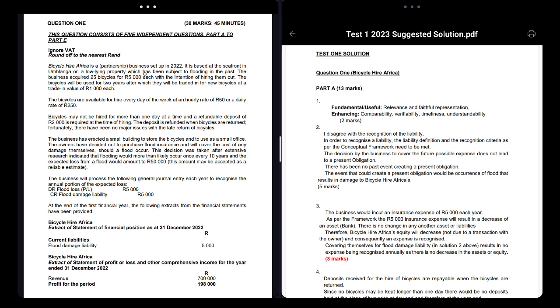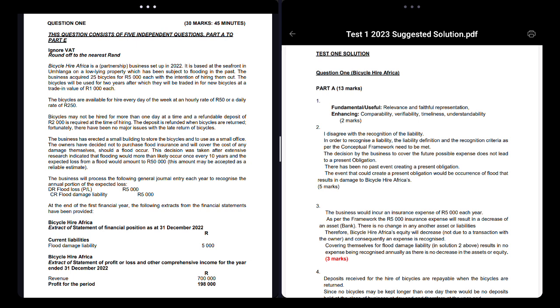On a low-lying property which was subject to flooding in the past, the business acquired 25 bicycles for 5,000 each with the intention of hiring them out. The business will be used for 2 years, so they'll use the bicycle for 2 years, at which point it will be traded in for a new bicycle at a trade-in value of 1,000 each.